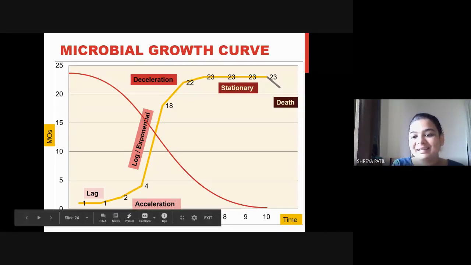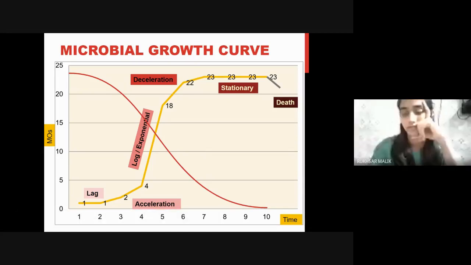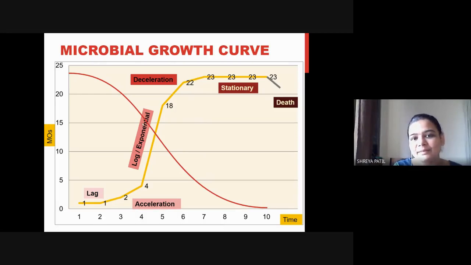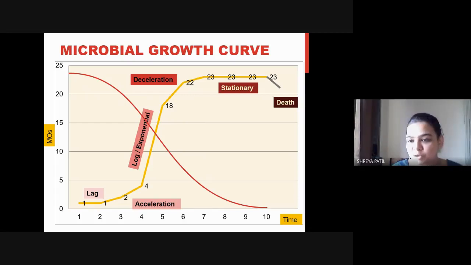When it reaches zero, this is my cursor. Here the concentration of substrate has reached zero. Okay, and hence there is stationary phase and death over here. If you try to maintain this particular graph of the substrate concentration constant, straight, then there will be no stationary or death phase. Why is there stationary phase? Because there is no substrate. Why is there death? Because there is no substrate.